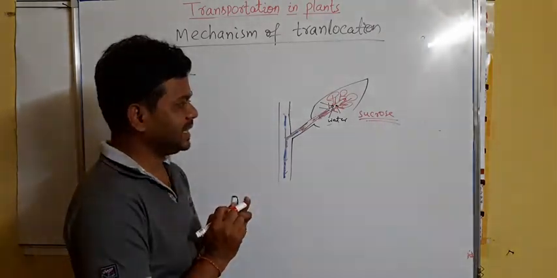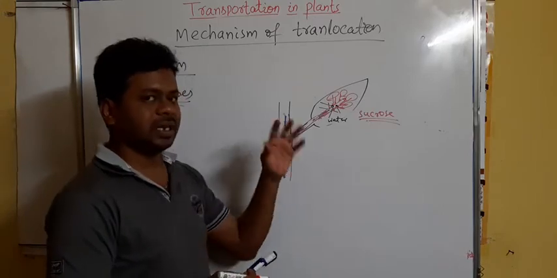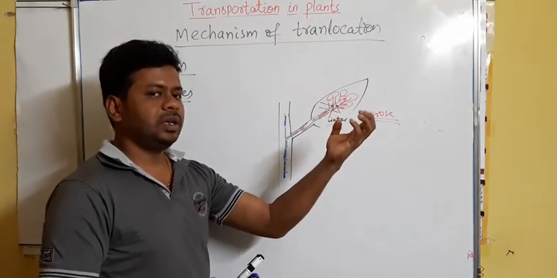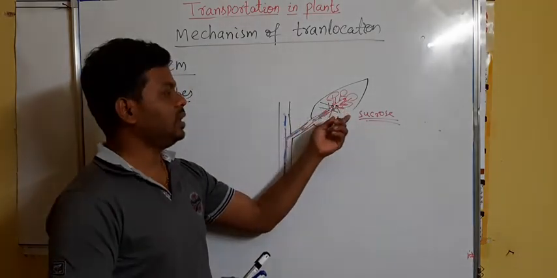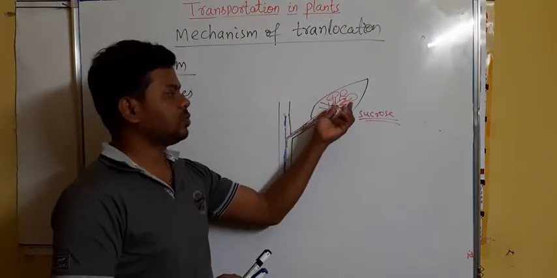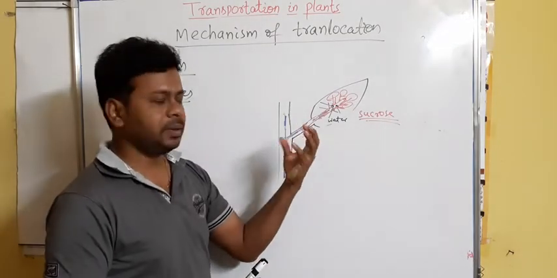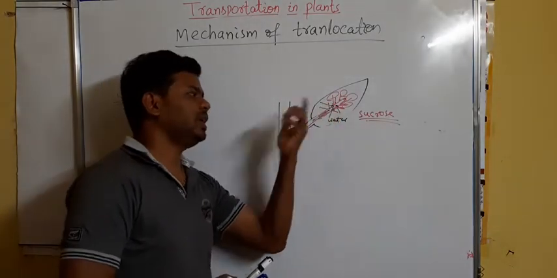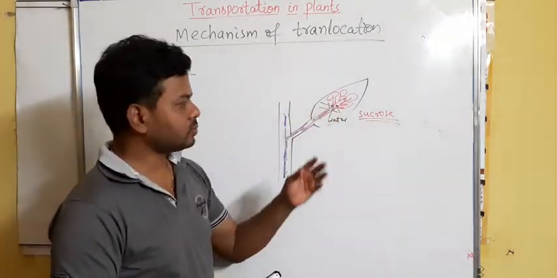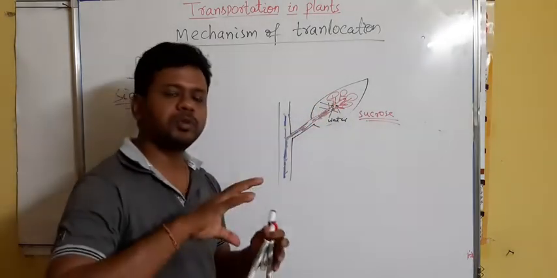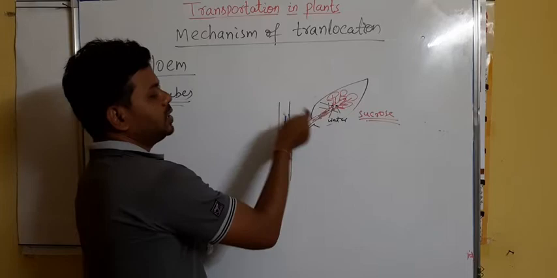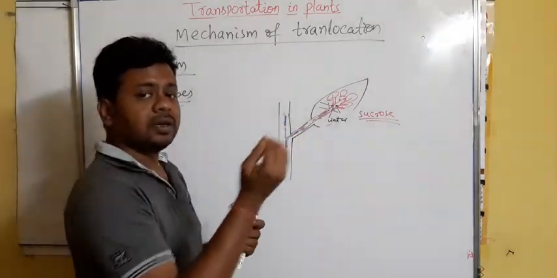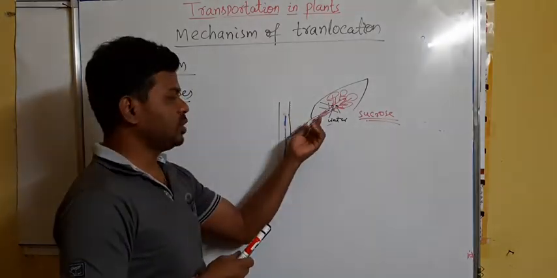So it is exactly like the root pressure. In root pressure, they absorb ions from the soil, but here they take sucrose from the nearby cells by using ATP. Then water automatically enters the sieve tube, the osmotic pressure of the sieve tube becomes more, and it moves to the next sieve tube because of its lower osmotic pressure.